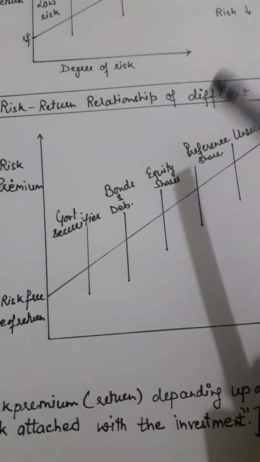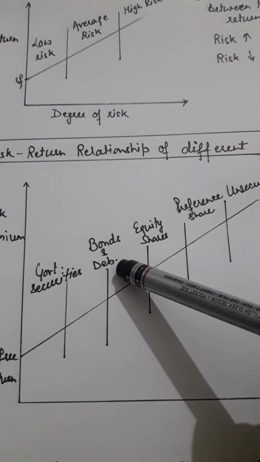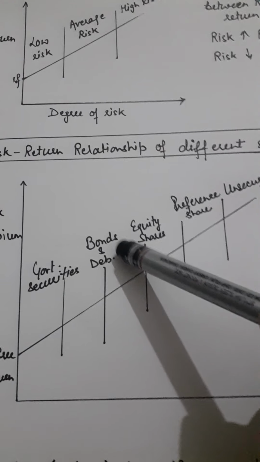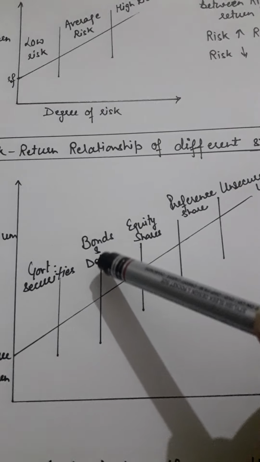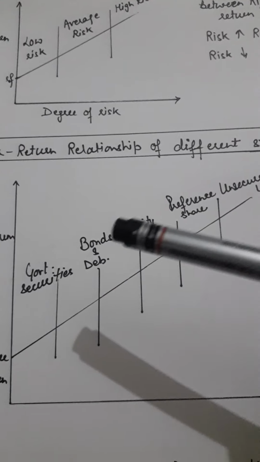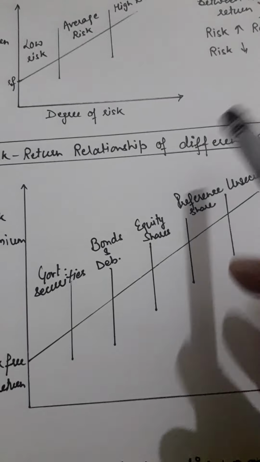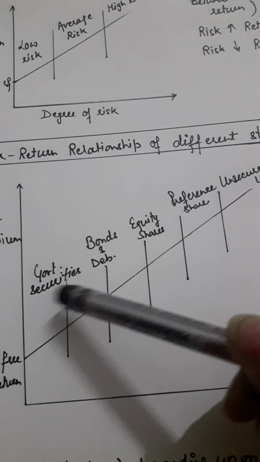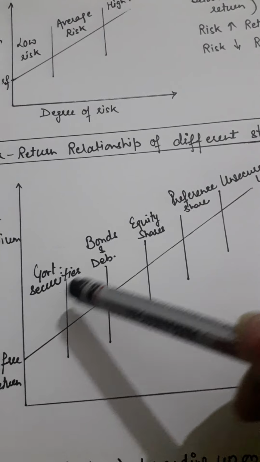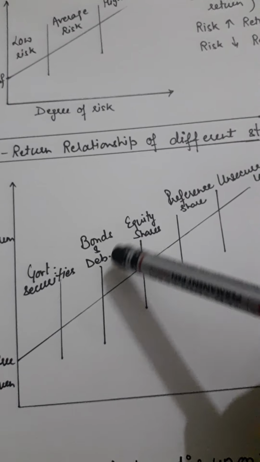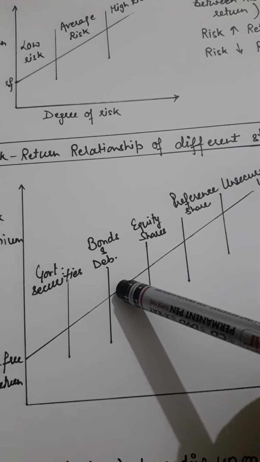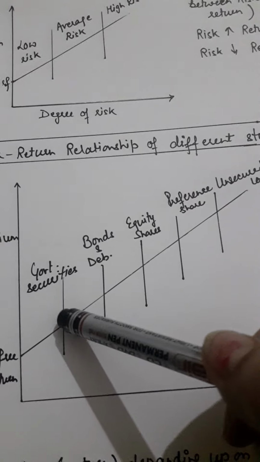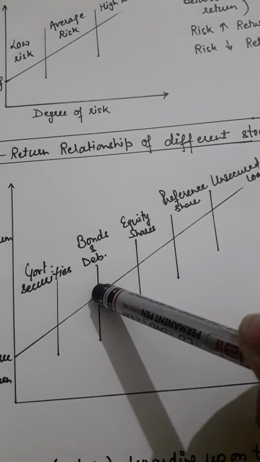And next, if the investor invests his money in bonds and debentures, then he gets a low rate of interest, but more than government security. The risk is also higher than the government security.